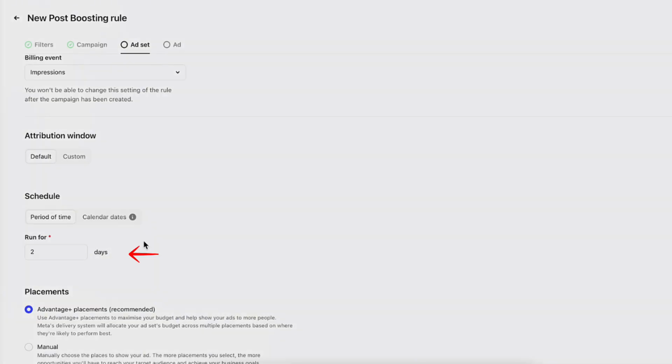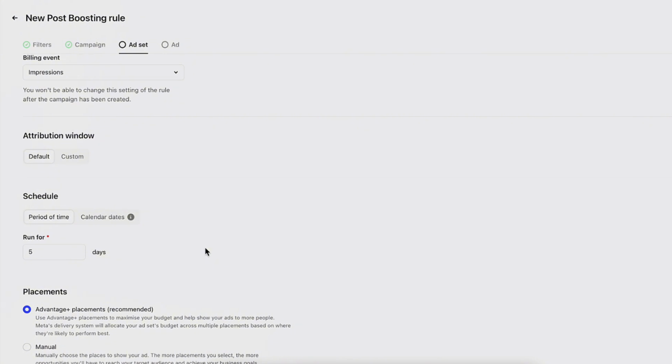There is one more setting that affects how long your post is promoted for, and it's called Run for a certain amount of days, which is placed at the Adsets tab under the Schedule section. You can set your posts to run for X days. However, in case you publish a new post that meets rule conditions during the set period of time, the new post will be promoted even if the older one has not run for the specific number of days.